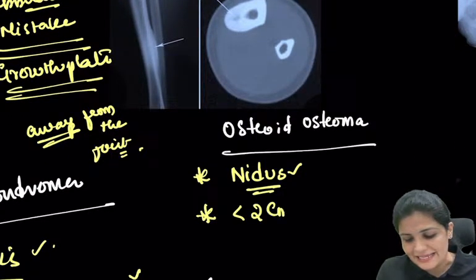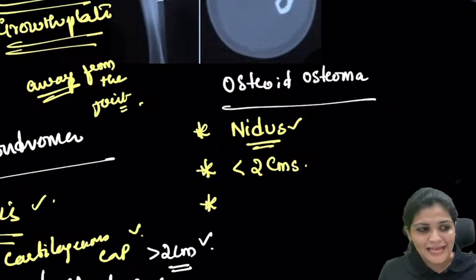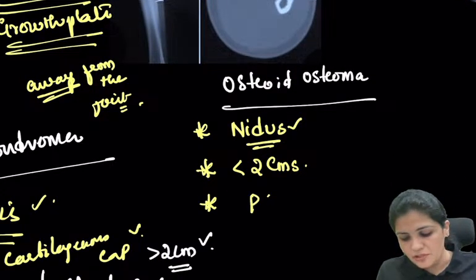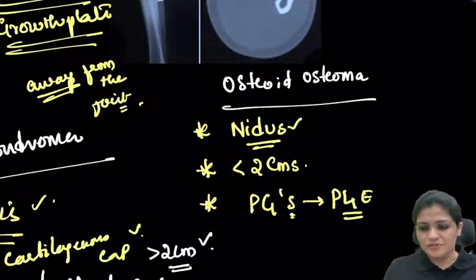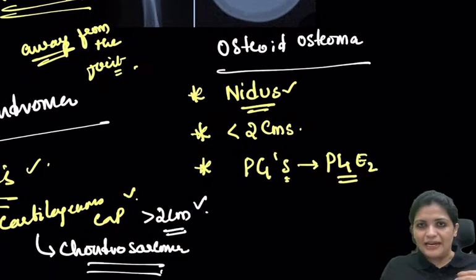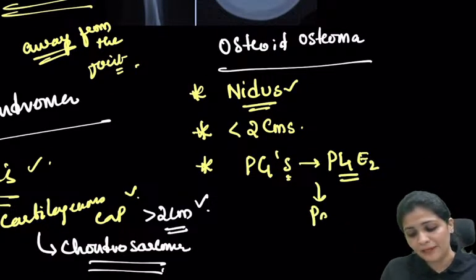The size is less than 2 centimeters, and usually this nidus has the potential to produce prostaglandins, especially prostaglandin E2. Whenever there is a release of prostaglandins, it will result in pain, right?